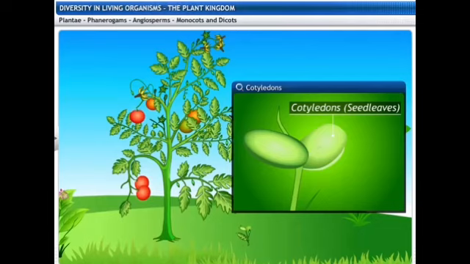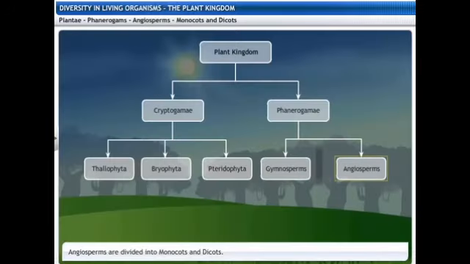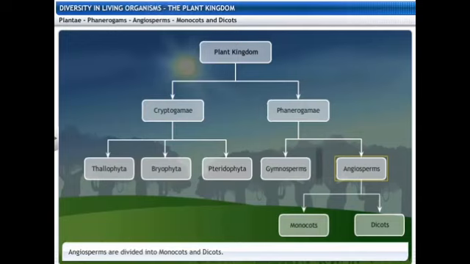So cotyledons basically means the stored food particles. So the angiosperms are categorized into the monocots and the dicots. Monocots have a single cotyledon, that is the stored food, and the dicots have the two cotyledons.